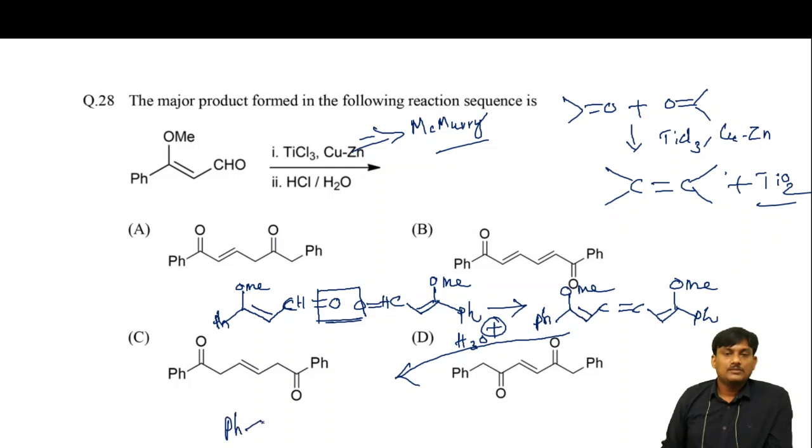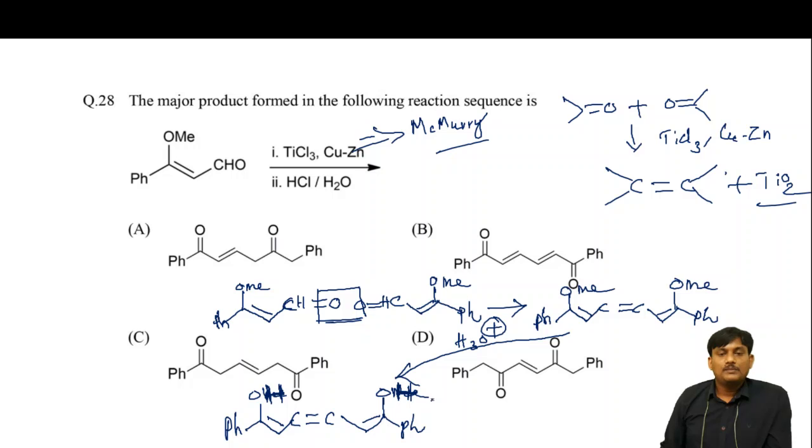Ph, C double bond C, and Ph, and here there is OMe, OMe, and this is the double bond. This OMe will become OH upon acidic hydrolysis.